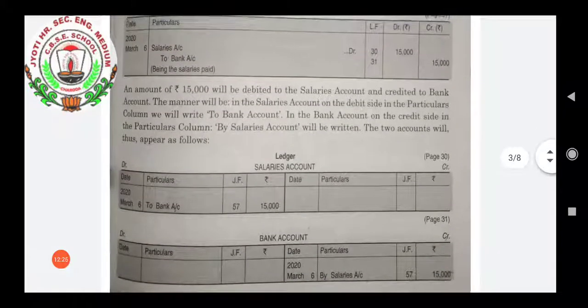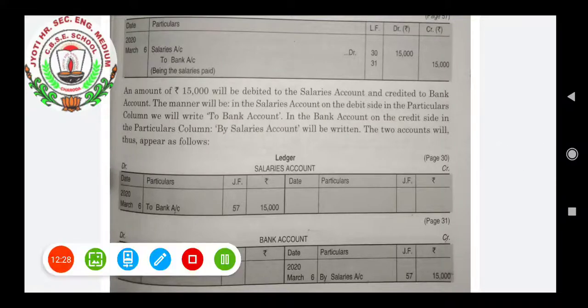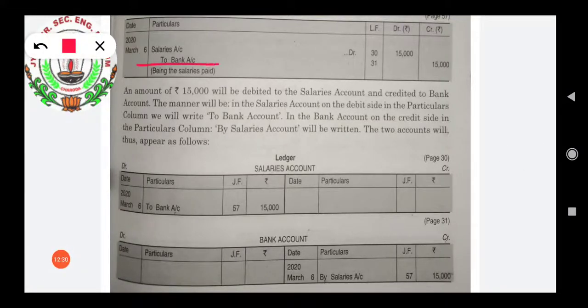Here you can see, to bank it has been credited. We will make a new account, that is the bank account. As it has been credited, we will go to the credit side of that account and here we will write by salary account likewise. Then the journal folio number, and after that we will write the amount.